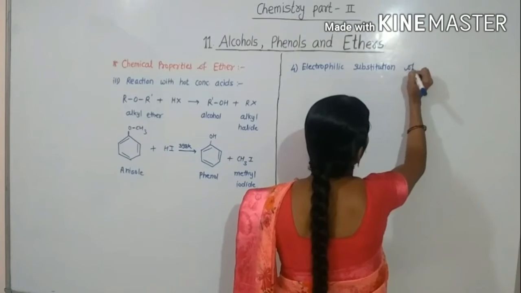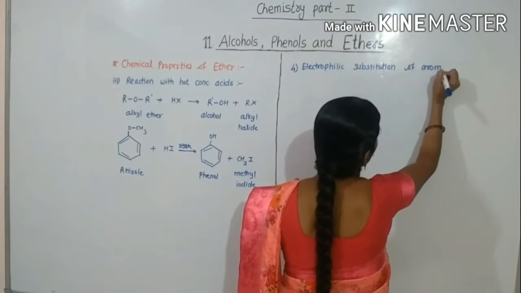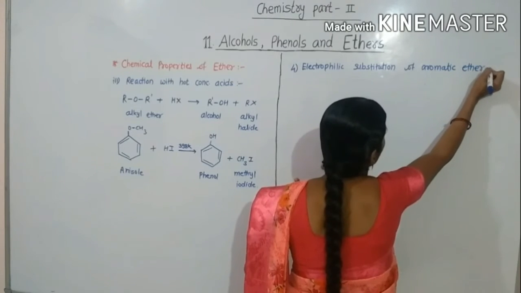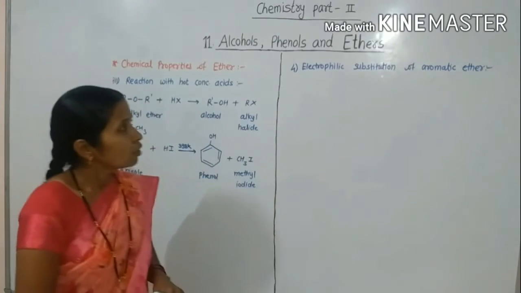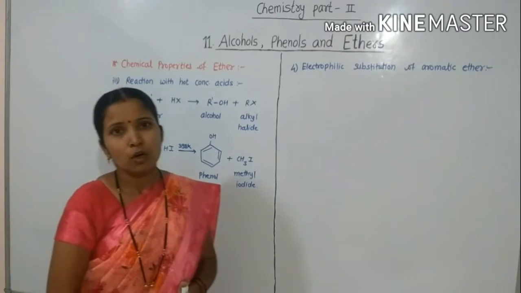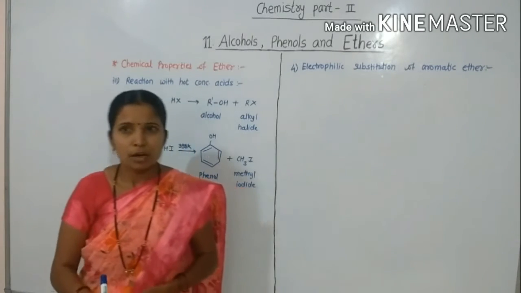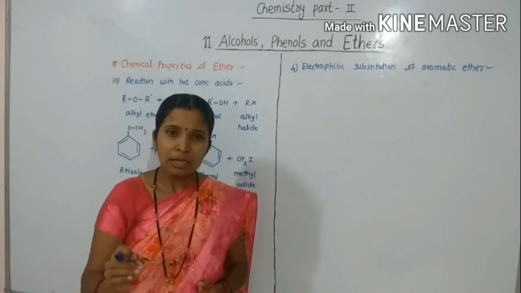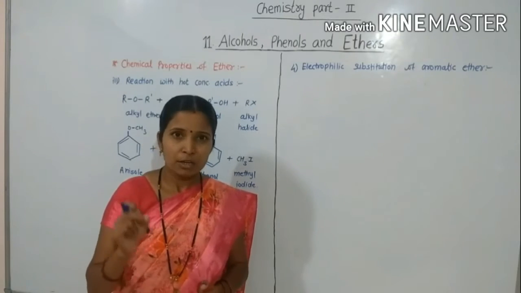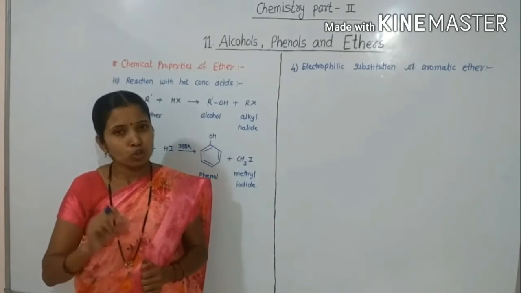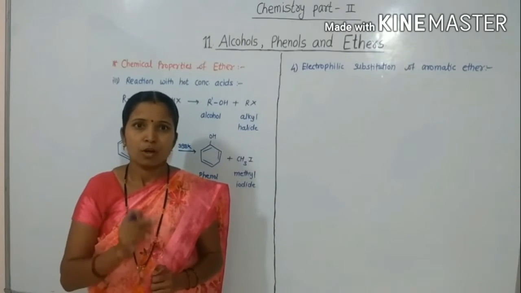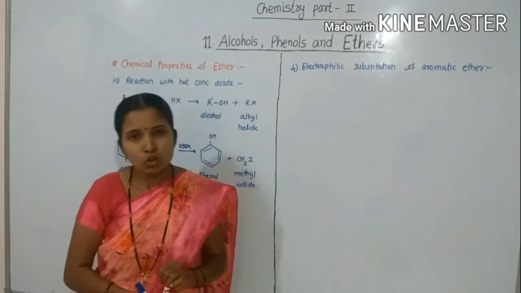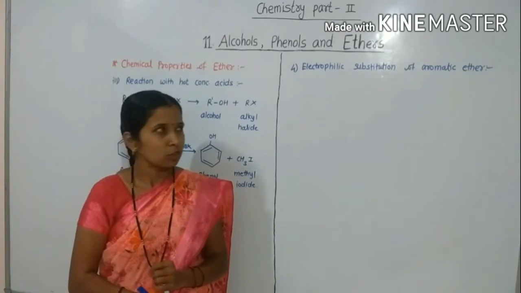The alkoxy group of ether is ring activating and also an ortho and para directive group towards electrophilic aromatic substitution.